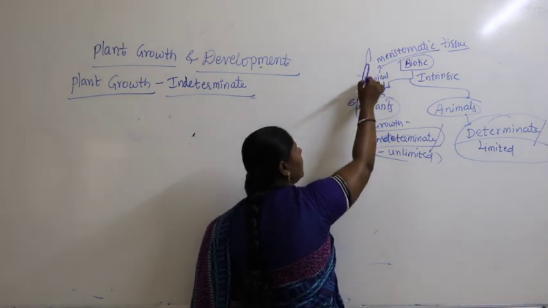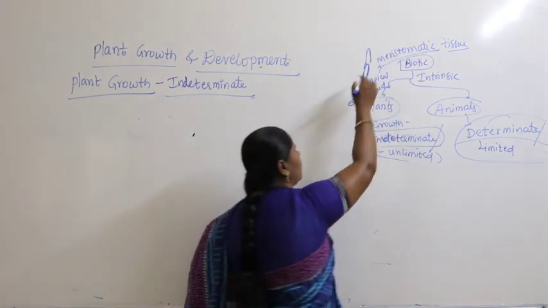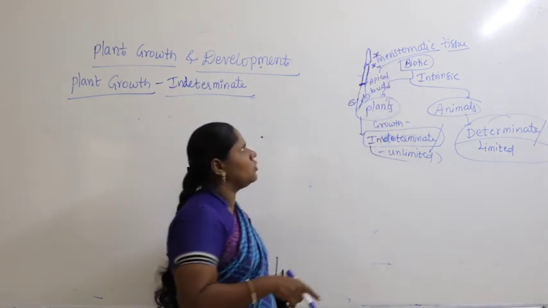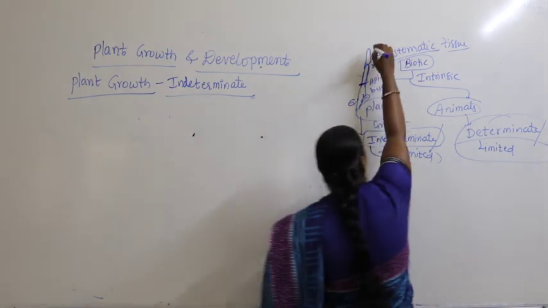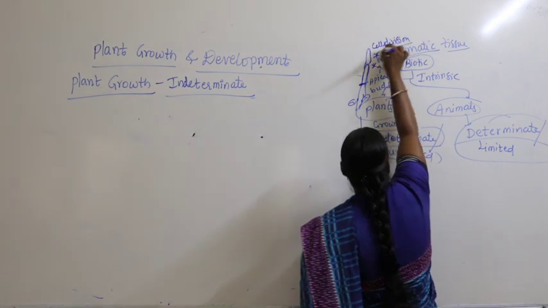It keeps growing and growing. So, here the apical bud, at the tip it contains meristematic tissue, where the cells undergo the process called cell division.